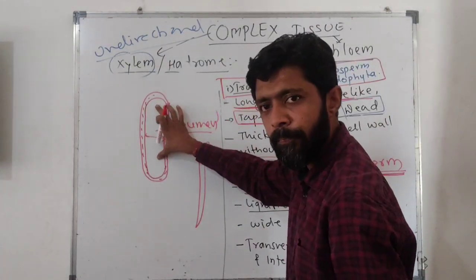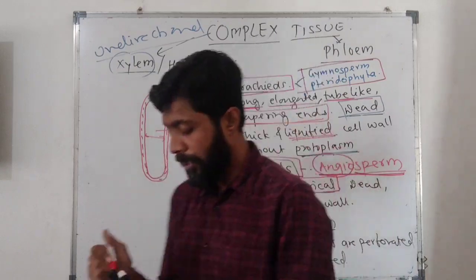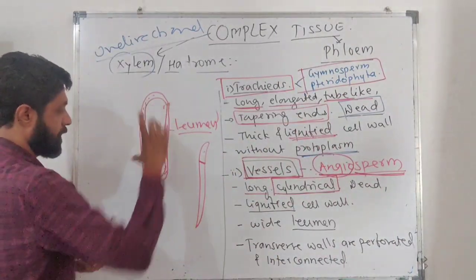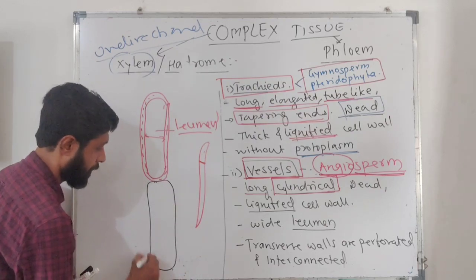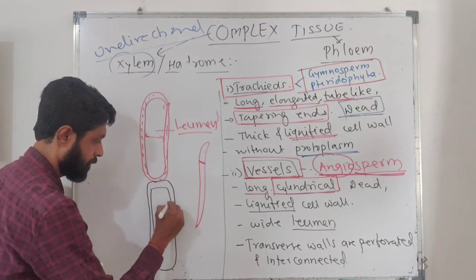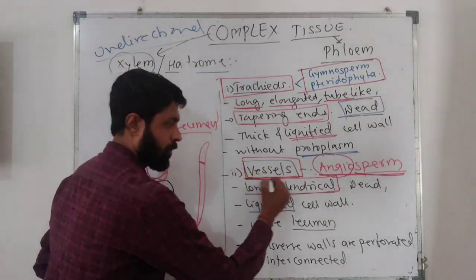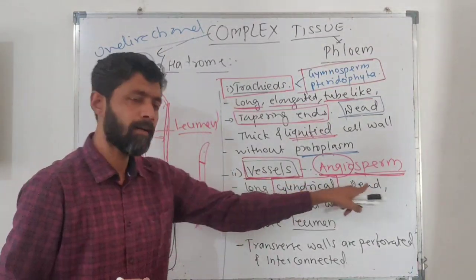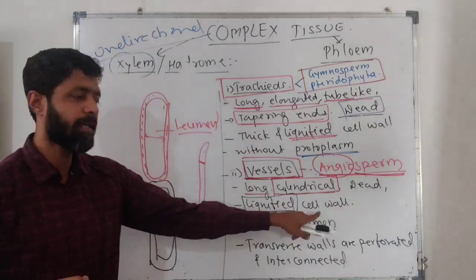Vessel is long, tube-like, cylindrical. So here you consider one vessel and then another vessel. Both vessels are long, cylindrical, and dead because there is lignin in their cell wall.